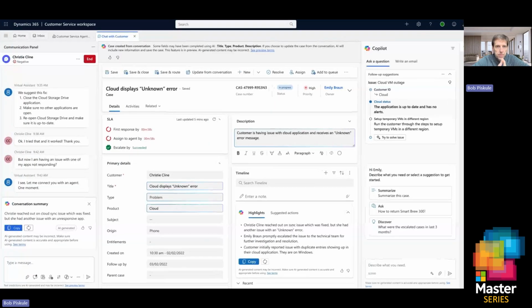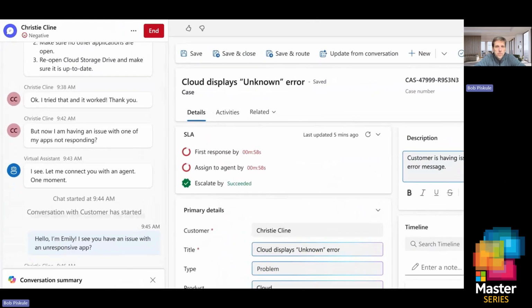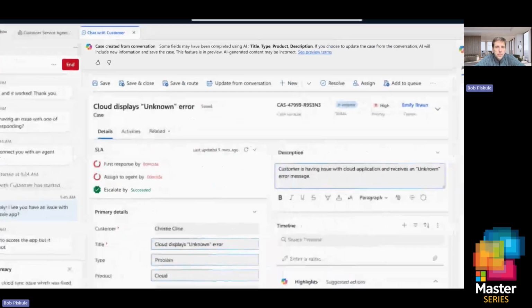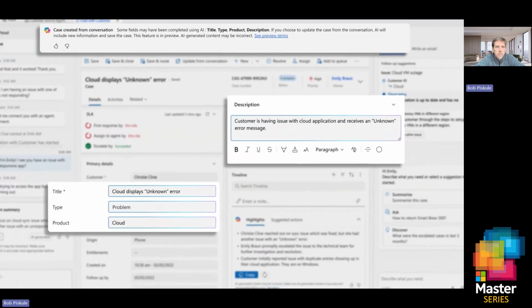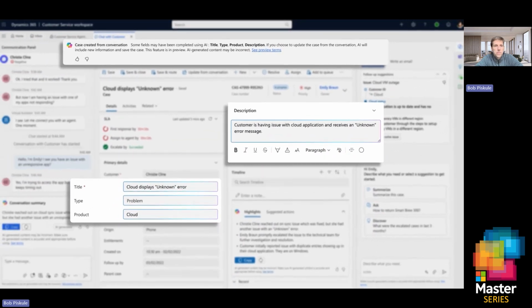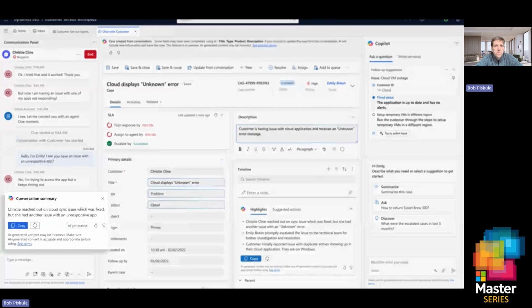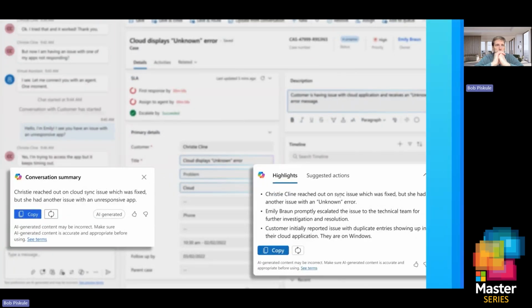I'm a senior service rep, and I've just received an escalation for a new issue. Instead of having to manually create a case, I see the case management agent has already generated one. It identified relevant case details based on the customer's history and the transcript to auto-populate the appropriate fields. With Copilot, I'm also provided a summary and other information to help quickly get me up to speed.